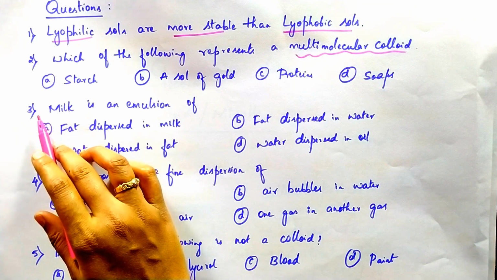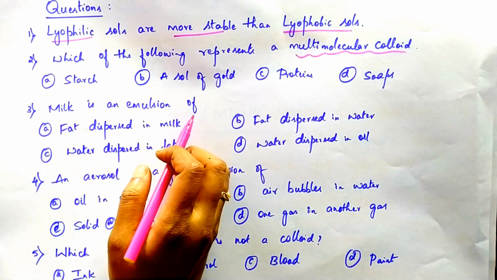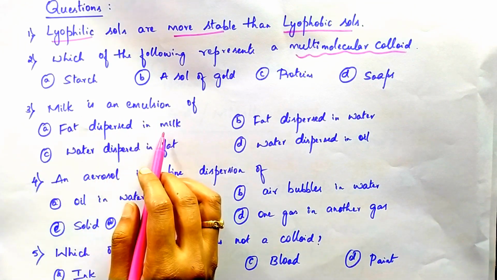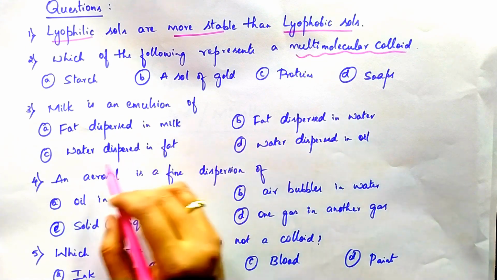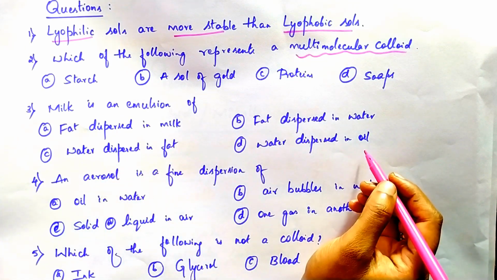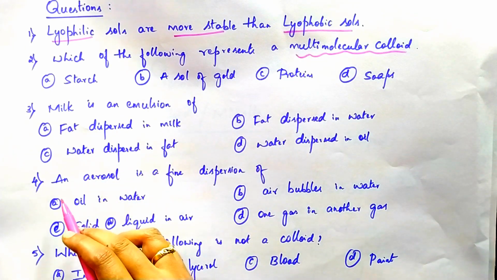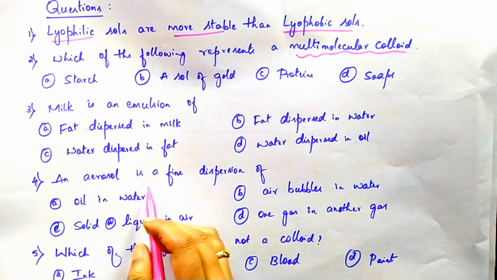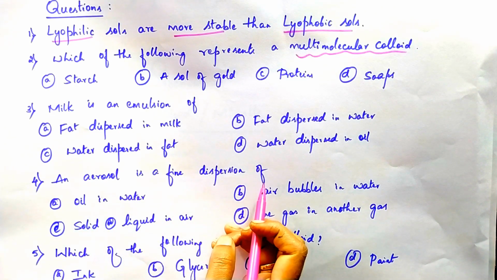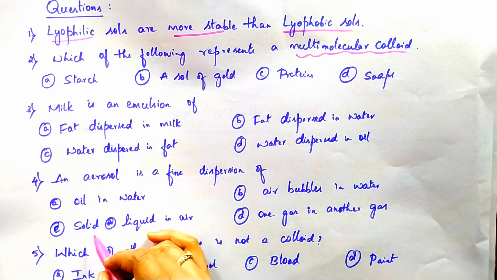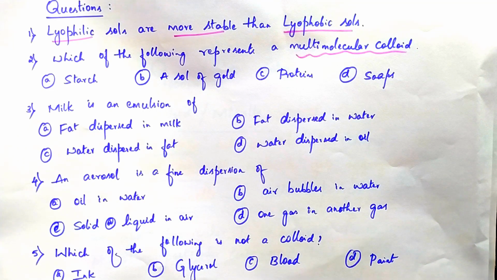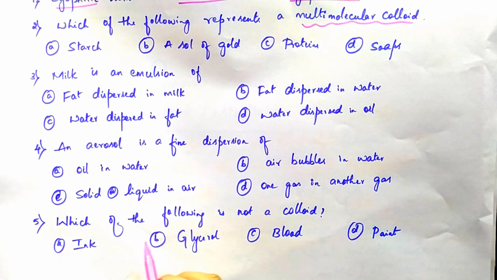The third one is: milk is an emulsion of which? Fat dispersed in water, water dispersed in fat, or water dispersed in oil. The fourth one is: an aerosol is a fine dispersion of what? Oil in water, solid or liquid in air, air bubbles in water, or one gas in another gas. The fifth one is: which of the following is not a colloid? Ink, glycerol, blood or paint?